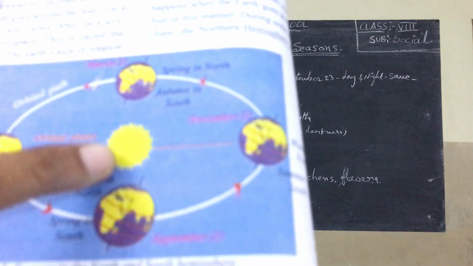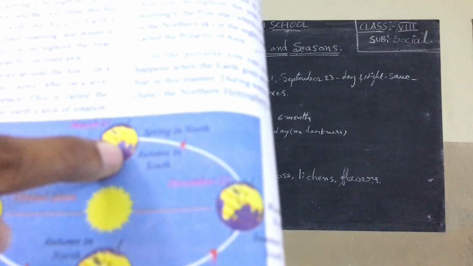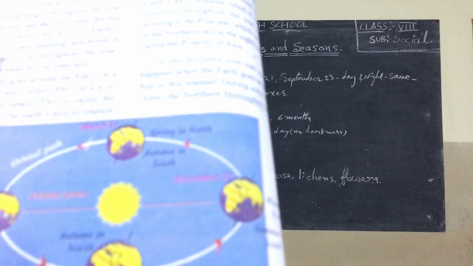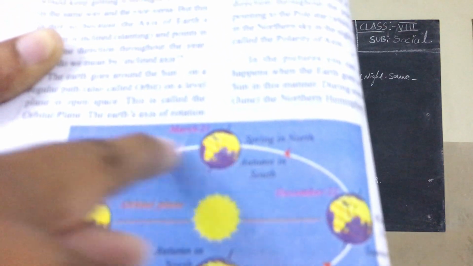The sun is the important one. It emits light and heat. When it emits light, the earth is receiving it. The earth moves, or goes around the sun. Now listen, this is the sun, this is the earth, and this is the path of the earth. That means its way. This is called the orbital path.